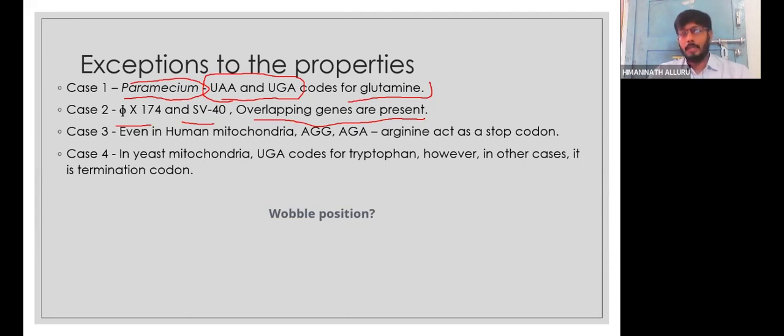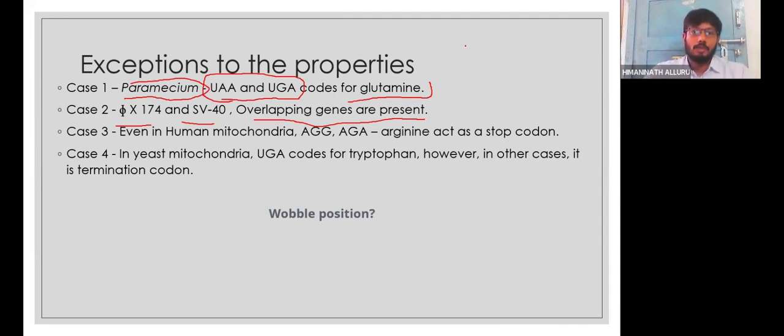In human mitochondria, AGA and AGG, which actually code for arginine, also act as stop codons. In yeast mitochondria, UGA, which is actually a stop codon, also codes for tryptophan. So these are some exceptions which we can tell to children so that they will have an idea about what it is. In a living system, nothing is so perfect.